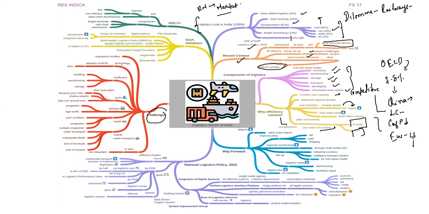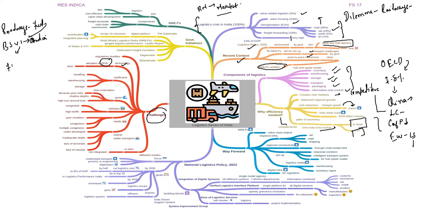The first challenge is technology, lack of technology on many fronts. Say, for example, in roadways also, we are using such kind of vehicles which are fuel gulping. Still, the BS6 norms have not been implemented on a pan-India level. So we need to improve upon the efficiency of the engines. We need to have the adoption of RFID.